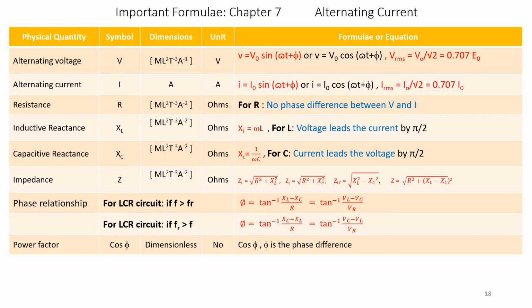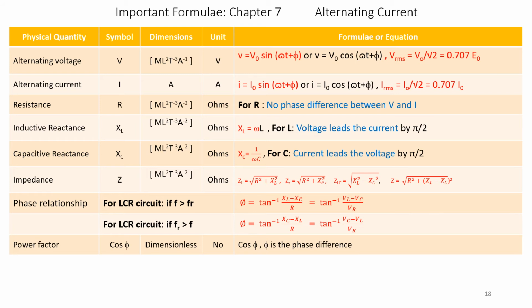Inductive reactance XL has dimensions ML square T to the power of minus 3 A to the power of minus 2. It is represented in ohms. XL is equal to omega L. For inductance, voltage leads the current by 90 degrees, that is pi by 2.